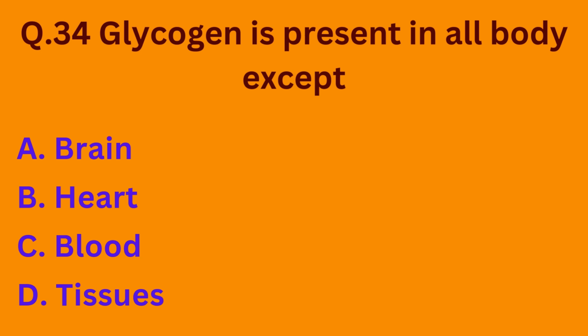So basically, glycogen is present in all the human body except blood. It is not present in blood. The correct option is option C.